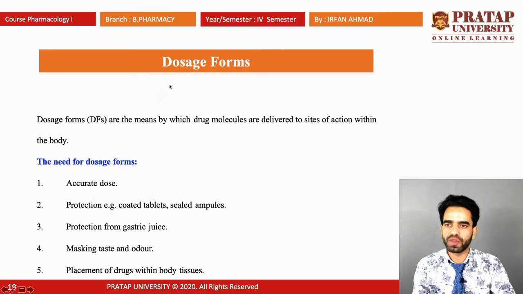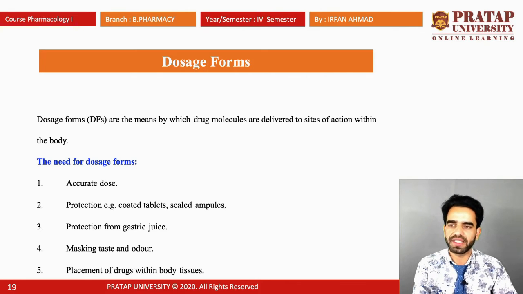Now there are various dosage forms. So what does dosage form mean? Dosage forms are the means by which drug molecules are delivered to the site of action. That is, these are the means by which we deliver the drug molecules to the sites of action within the body. What is the need of the dosage forms?